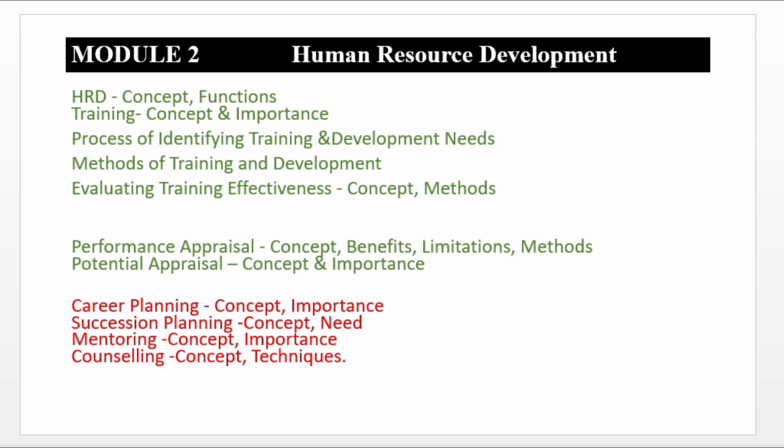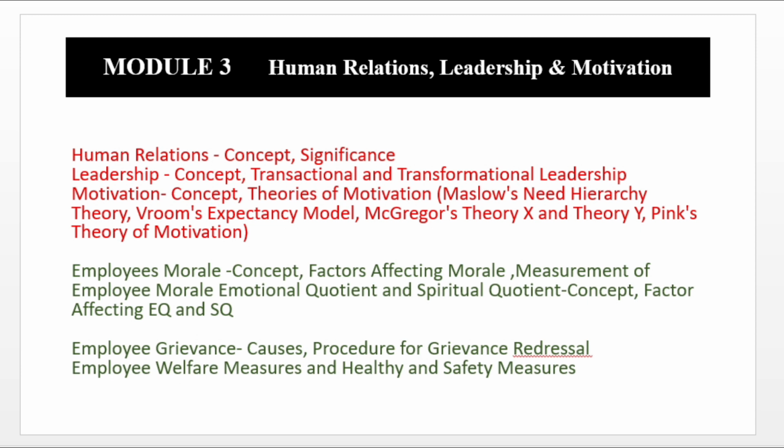Now, let's move to human relations, leadership and motivation. From this third module, we have to read the below two sections, that is employee morale and employee grievance. These two are easy to remember and less to study. The red color has too many concepts. Again, I will not suggest you leave it altogether; I'll tell you what to read.